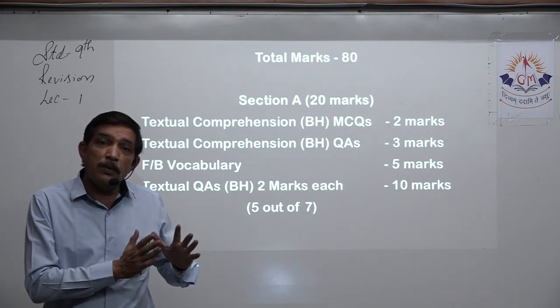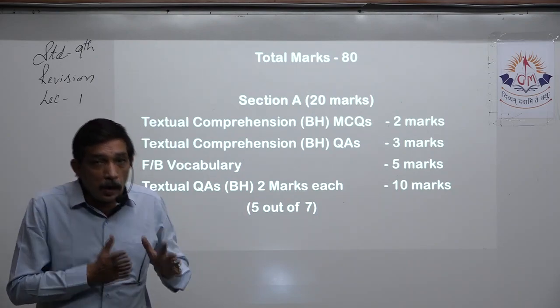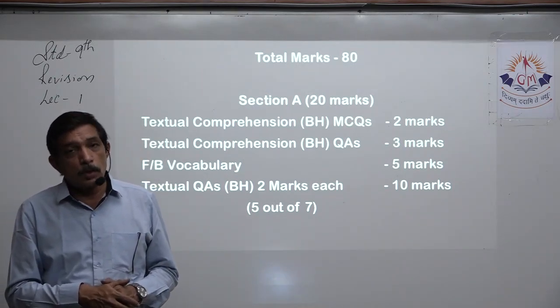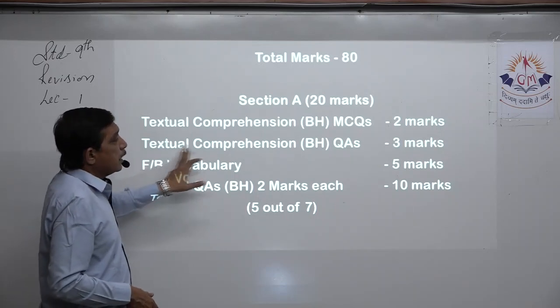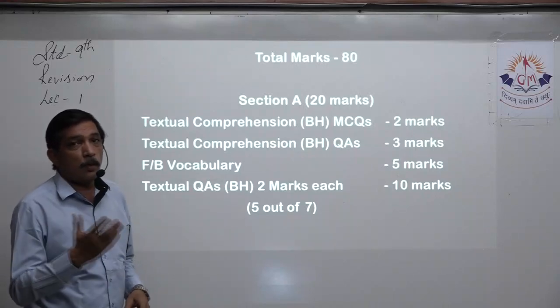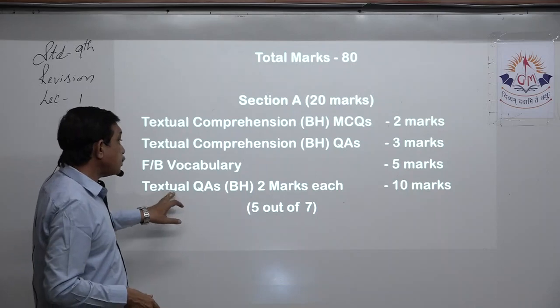But when we know that, we should also know the vocabulary, the words that go in that chapter, and the sequence also. So textual comprehension, 3 marks. Fill in the blanks, vocabulary, we know which word fits where, and fill in the blanks.